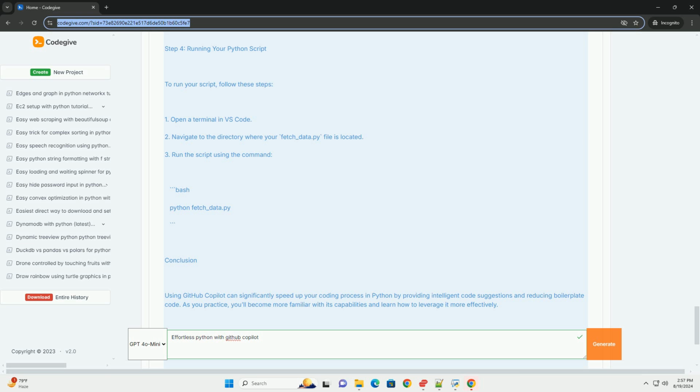Open the terminal in VS Code. Navigate to the directory where your fetch_data.py file is located. Run the script using the command: python fetch_data.py.